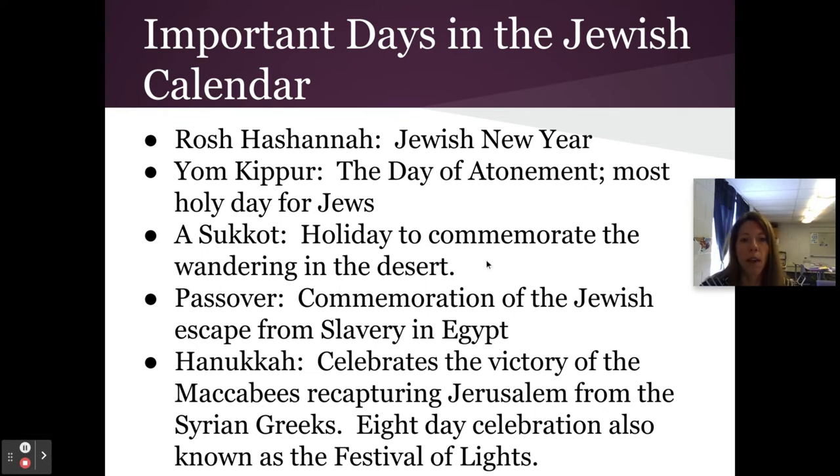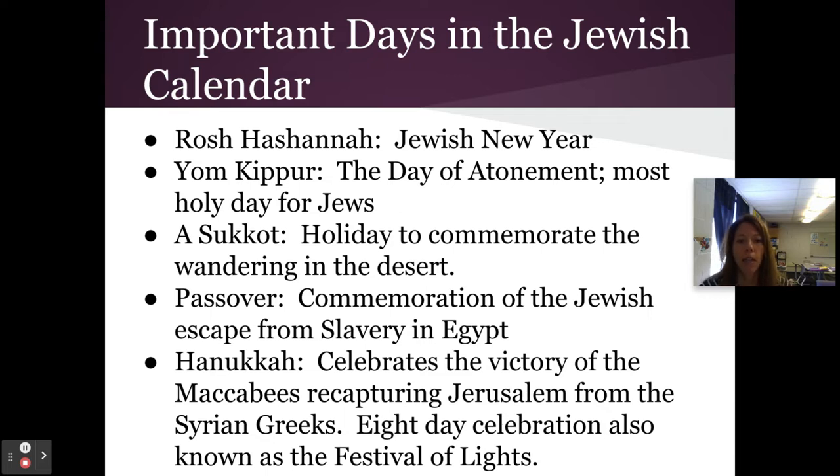Sukkot is right there, and that is something we didn't get into, but it's when the Jews are out of Egypt and Moses leads them and they're wandering in the desert. Passover happens. We talked about that with Moses and the slavery related to Egypt.